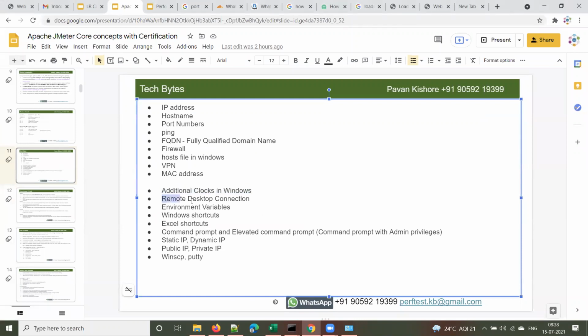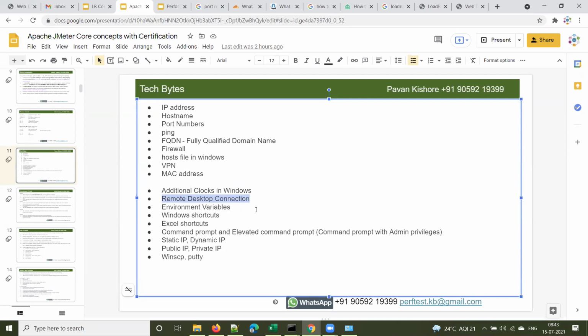Next is remote desktop connection. One more concept everyone needs to know, whether a developer or a software test engineer, is how to connect to a remote machine.